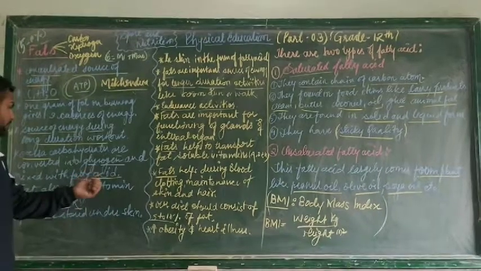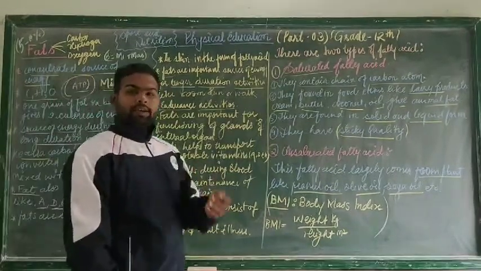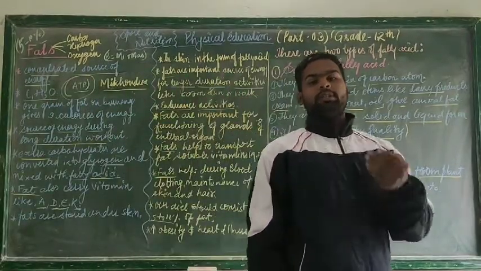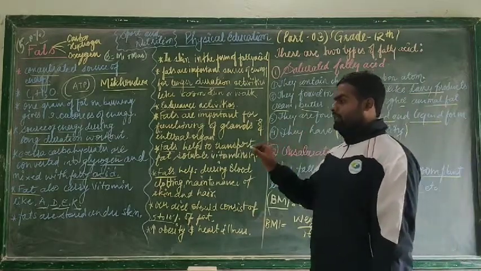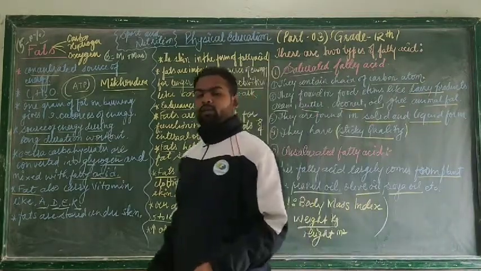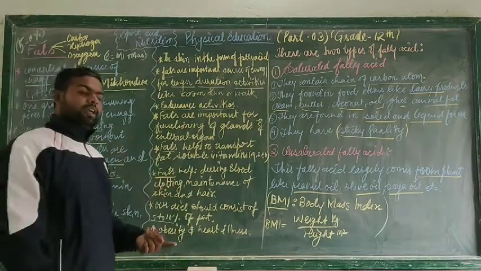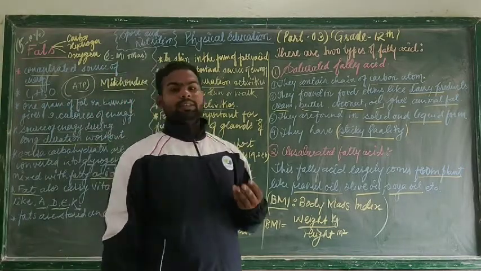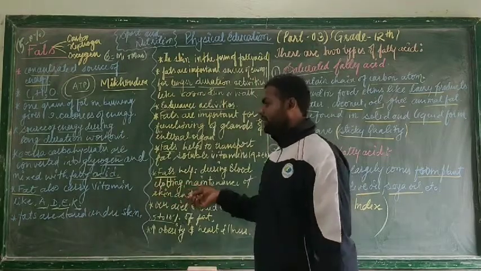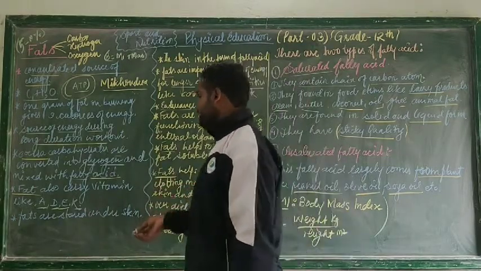It is converted into glycogen, and that glycogen is later on converted into fatty acid. Fats carry vitamins also, like fat soluble vitamins. So fat soluble vitamins are vitamin A, vitamin D, vitamin E and K. A, D, E, K. These are fat soluble vitamins.